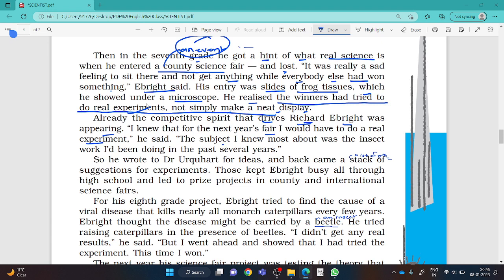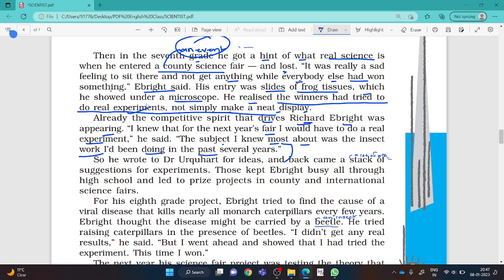The subject I knew most was about the insect work I had been doing in the past several days. Actually, if you have mastery on any topic, you should work to strengthen that topic, and if you choose that very field, you will become successful.